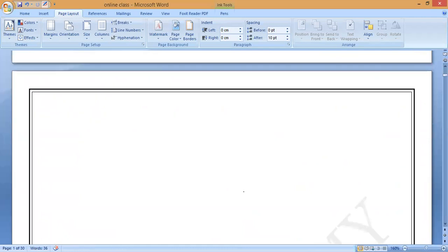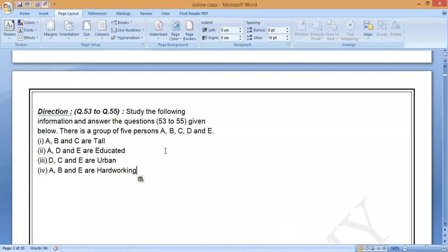So now let us go to the next question. This is a very important question. This kind of question will definitely come in our exam. Now, all of you observe very carefully. This is the question, all of you read it. Three questions are based upon this information only. Now you have to understand the question. These questions are based on puzzles, like this.